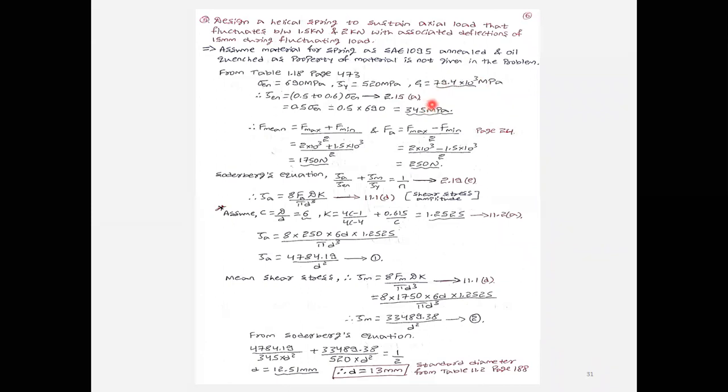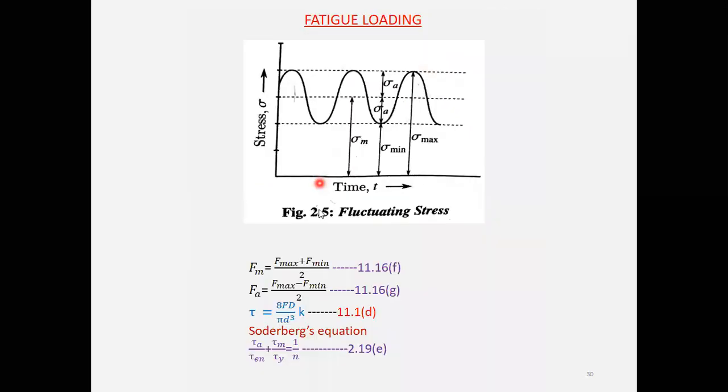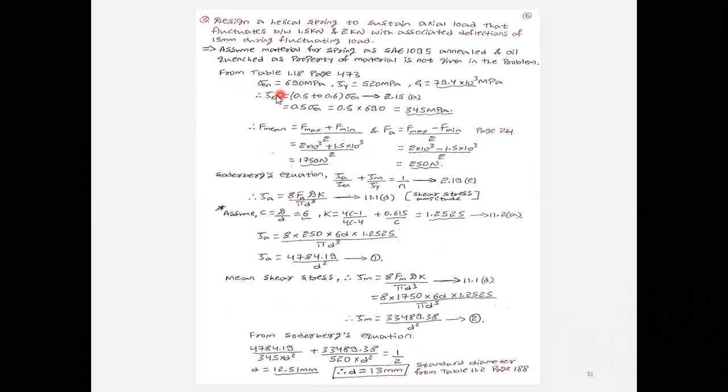After that, you need to substitute the endurance limit in shear stress, tau en. You cannot use sigma en.